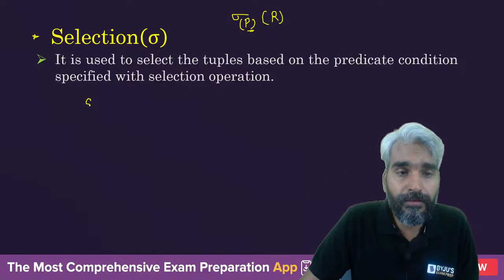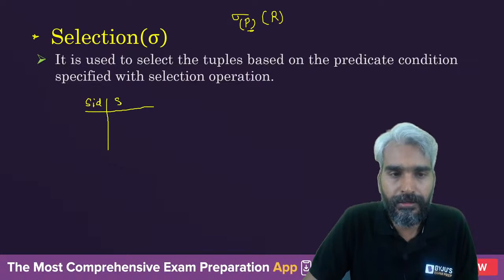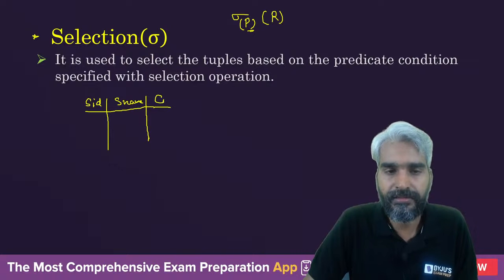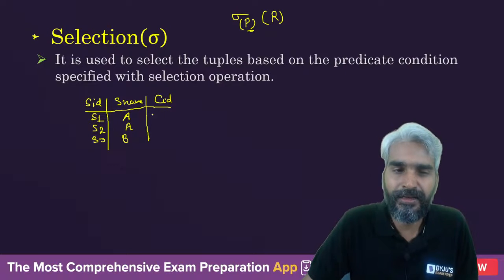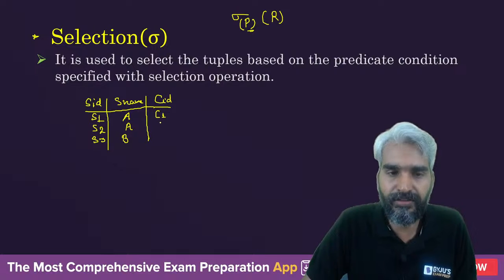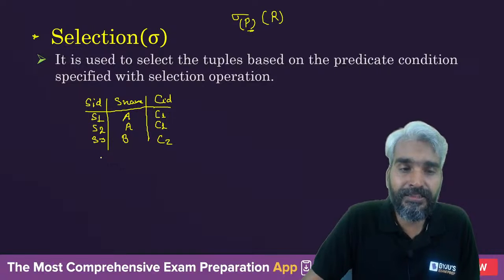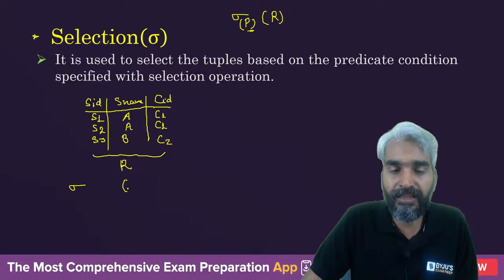So let's assume we have SID, S name, and let's say CID, right? SID is S1, name is A; S2, name is A; S3, name is B; and the course IDs are C1 and C2. Let's assume the name of this relation is R for simplicity purposes. So if I say select from the relation R, what are we doing?